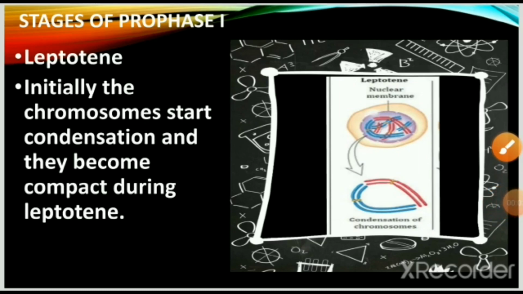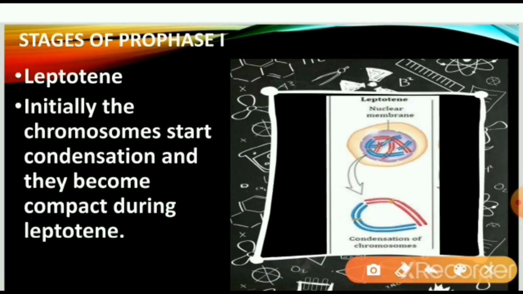Stages of prophase 1. Leptotene. Initially the chromosomes start condensation and they become compact during leptotene. Now here you can see in the figure the nuclear membrane is here and condensation of the chromosomes starts.